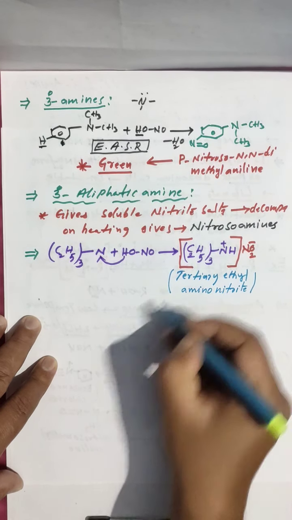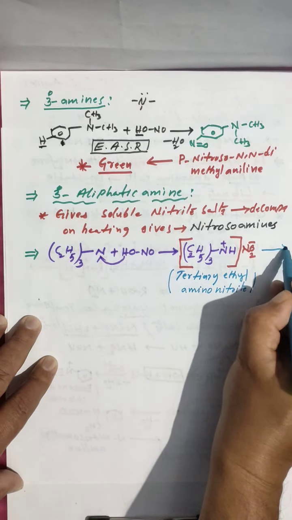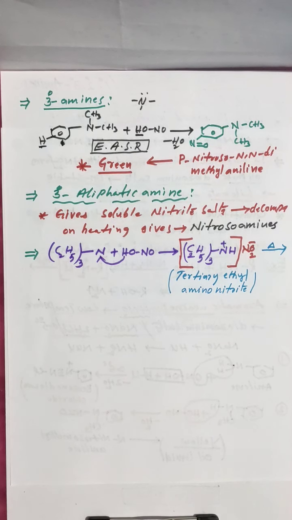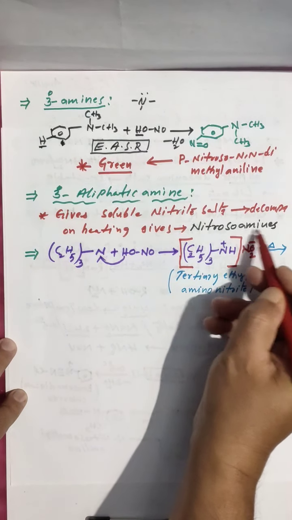Highly unstable product. Further on heating, it decomposes and gives nitrosamines.